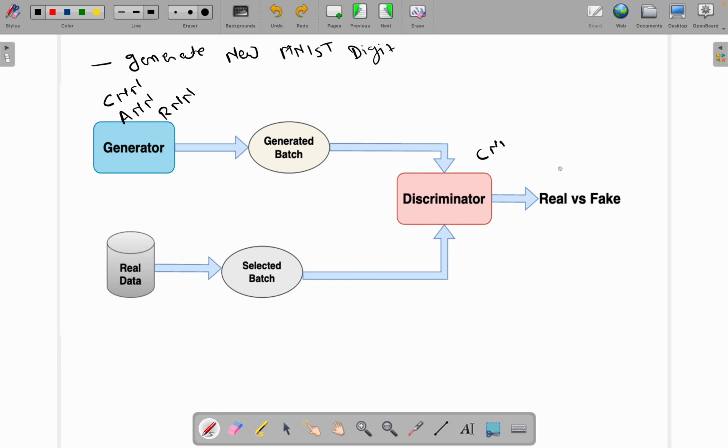Now let's say what would be the input to this generator. As an input we will pass a noise of any dimension. Let's say my MNIST dataset has 784 dimensions, so we need to create 784-dimension images, and here we will pass something, let's say 100 cross 1, the noise, and then we will generate the image of the 784 dimension.